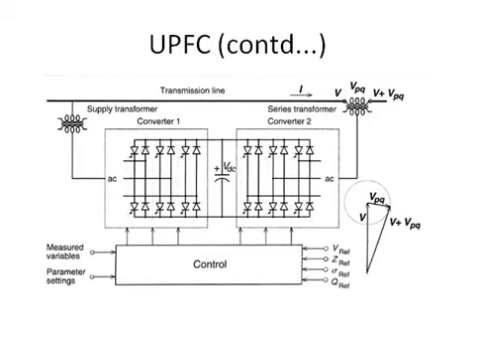As per the operation of this control section, as per the sensed variables, parameter settings and reference values, the output of this converter 2, that is VPQ, will be a controlled voltage. Now, what is the range of this VPQ within which we can control it? Let us learn about that.